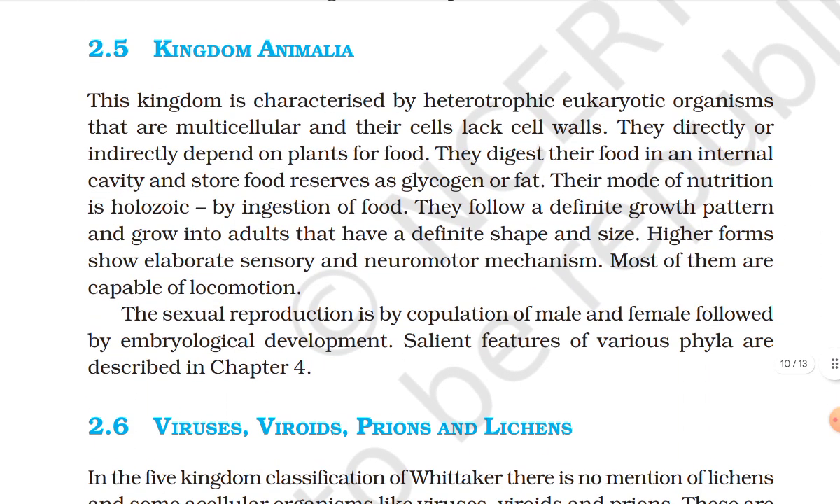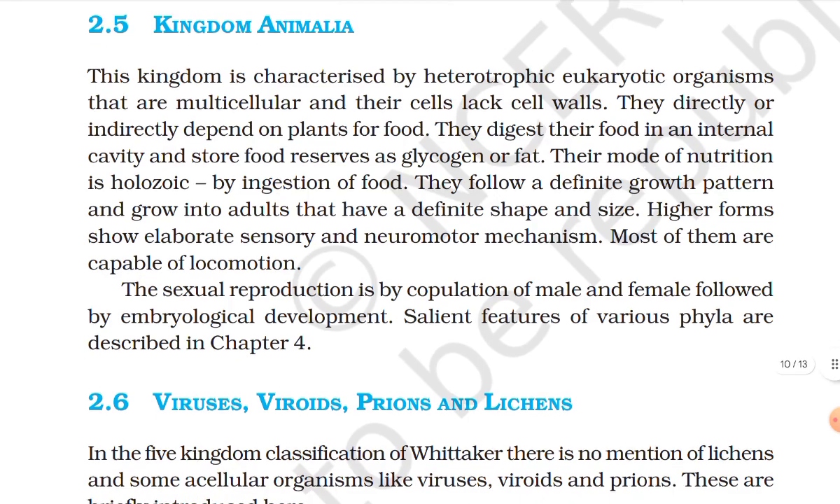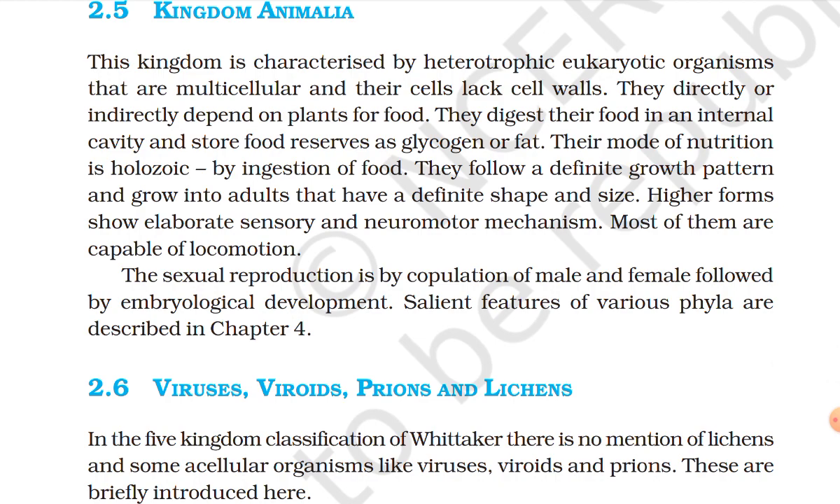Kingdom Animalia. This kingdom is characterized by heterotrophic eukaryotic organisms that are multicellular and their cells lack cell walls. They directly or indirectly depend on plants for food. They digest their food in an internal cavity and store food reserves as glycogen or fat. Their mode of nutrition is holozoic by ingestion of food.